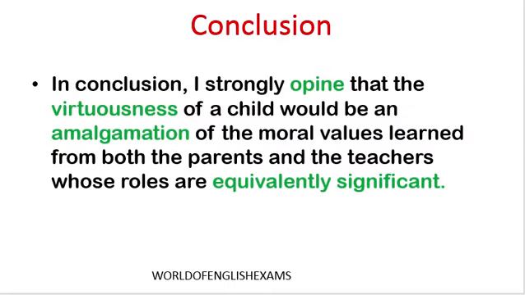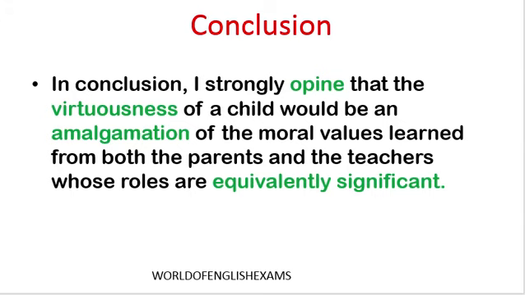So a sample conclusion for this essay would be: in conclusion, I strongly opine that the virtuousness of a child would be an amalgamation of the moral values learned from both the parents and the teachers, whose roles are equivalently significant.